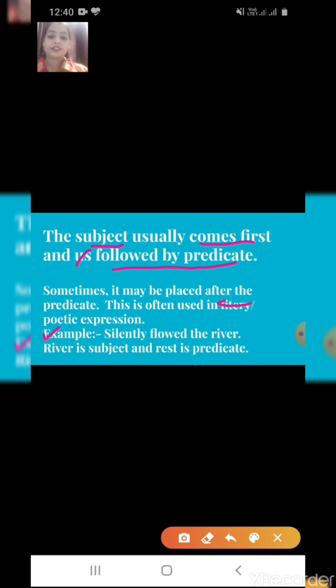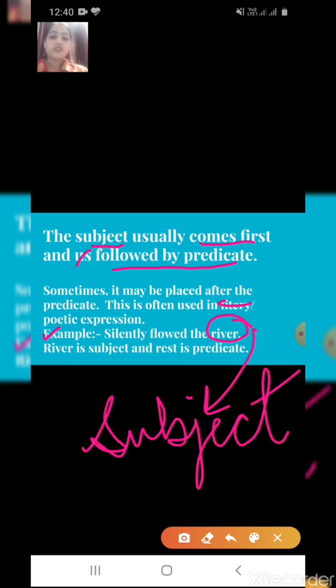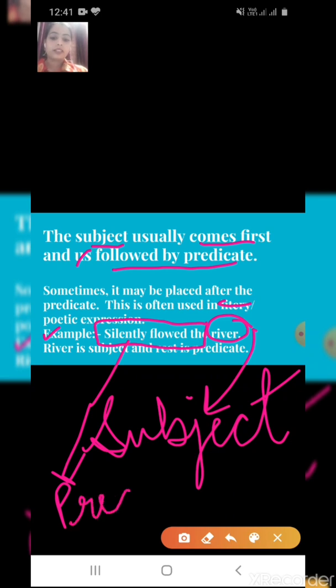Silently flowed the river. We are talking about the river. River is the subject. River is the main thing. And the rest of the sentence, silently flowed, becomes the predicate. But generally subjects come first and predicates follow.